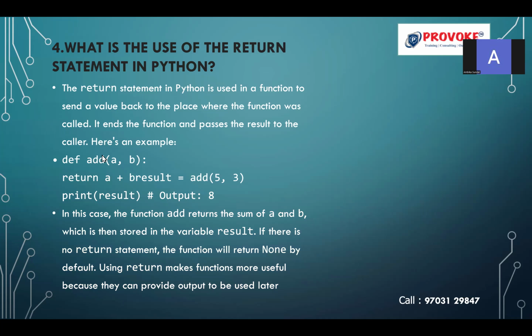So I am writing a function which accepts two parameters. I am going to return the sum of a plus b. This return is not going to print the result, so I have to catch this result somewhere in a variable. For that, in the function call, I am creating a result variable. There I am storing the result. Finally, I am printing the result.